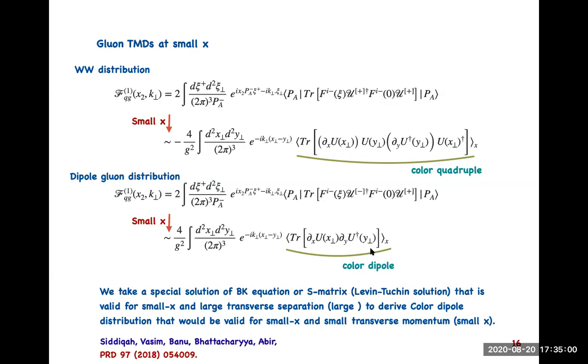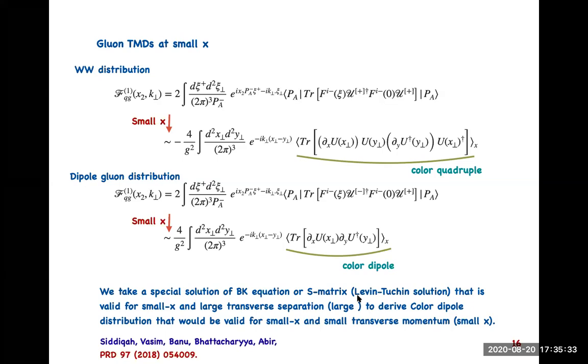If I have some kind of solution of the BK equation, then I can substitute that solution here and try to perform this Fourier transform integral. But we have limiting solutions. So what we did, we took one of these limiting solutions that is available analytically. They call it the Levin-Tuchin solution, and this is a solution that is valid in the asymptotic small x limit.